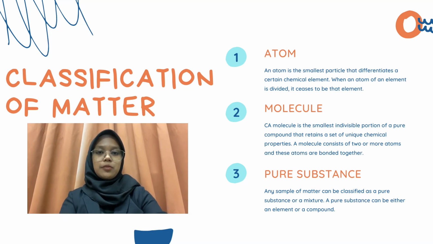For the first subtopic in this chapter is classifications of matter. The classifications of matter are based on physical properties such as solid, liquid or gas, and compositions including atom, molecule, substance, element, compound or mixtures.